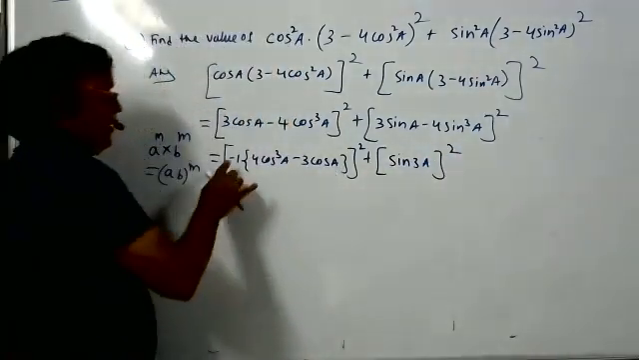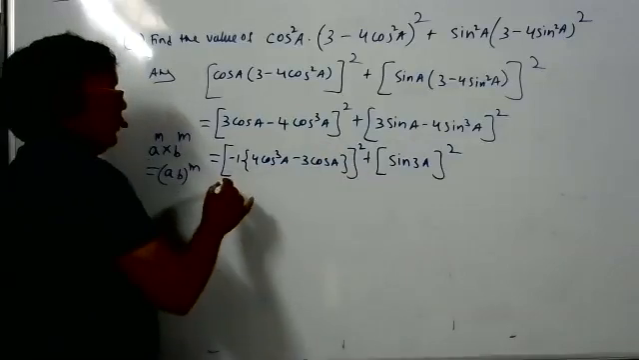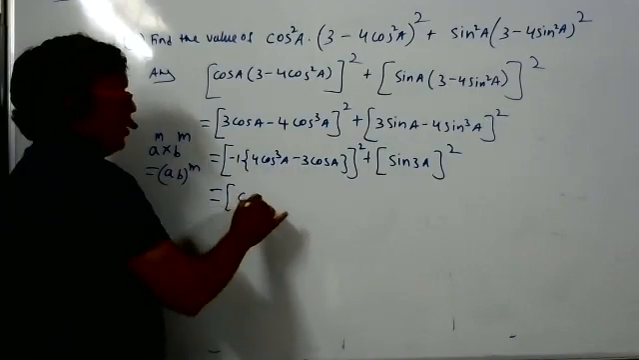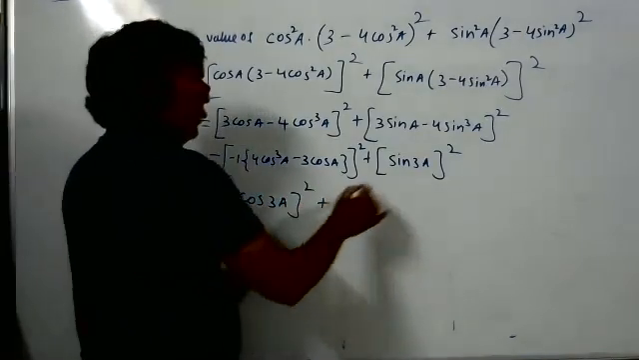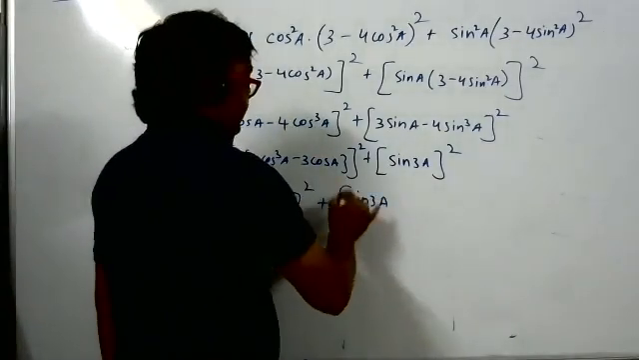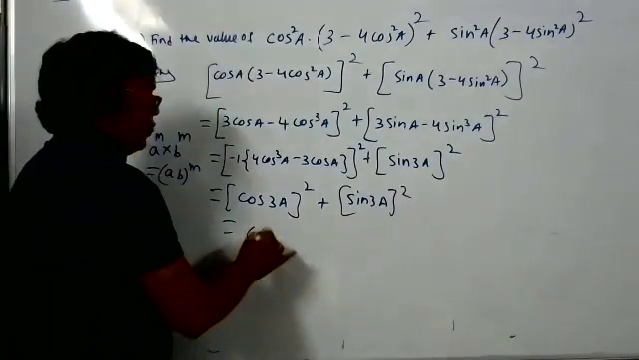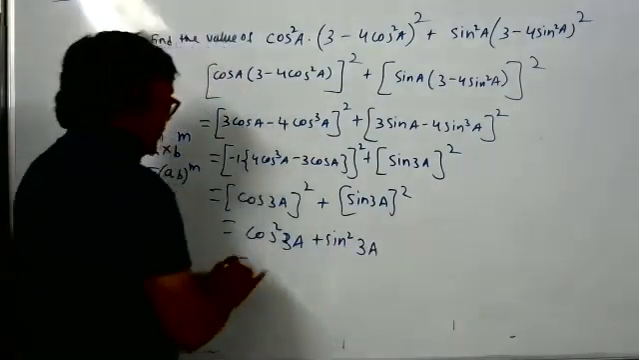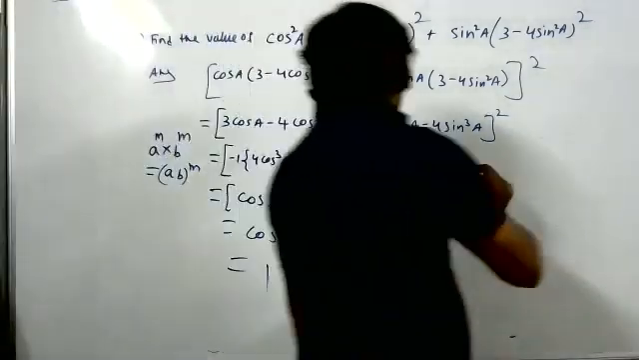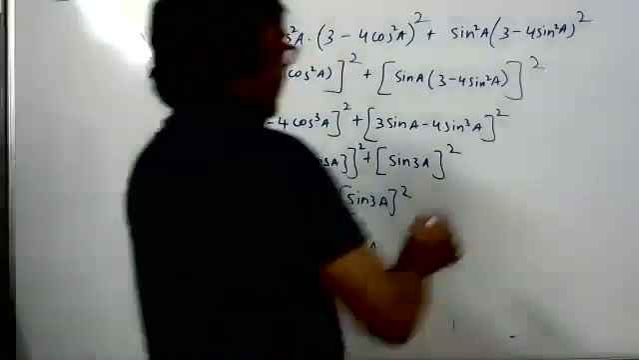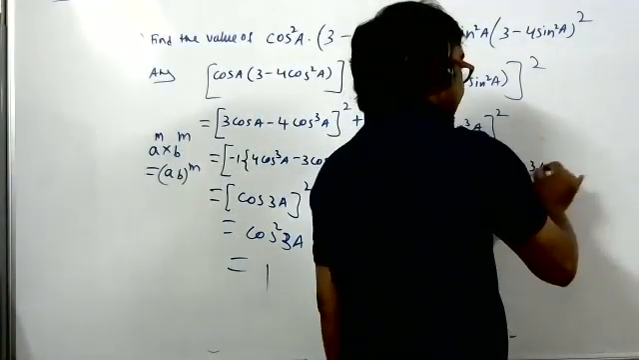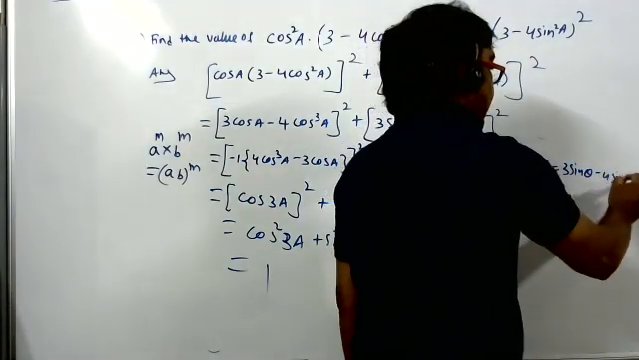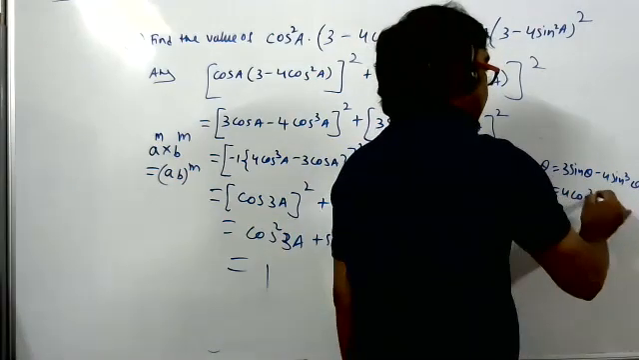Now student, you see here, minus 1 whole square is 1 only. The remaining part is a formula. 4 cos cube theta minus 3 cos theta is the formula of cos 3a, and 3 sin theta minus 4 sin cube theta is sin 3a. So now what happened? We can write this as cos square 3a plus sin square 3a. Cos square theta plus sin square theta is 1. Have you understood? Yes, sir. Here we have used the formulas of sin 3 theta and cos 3 theta.